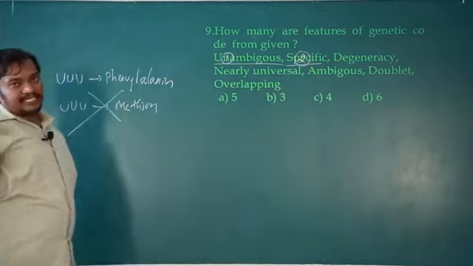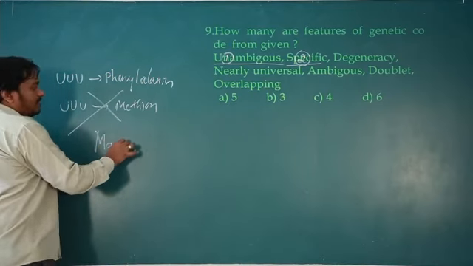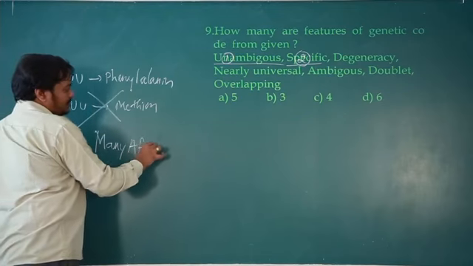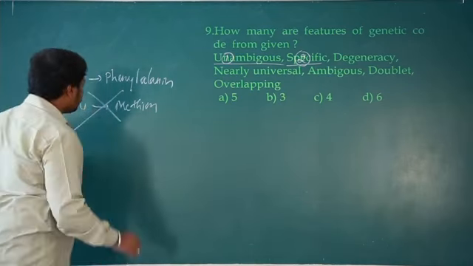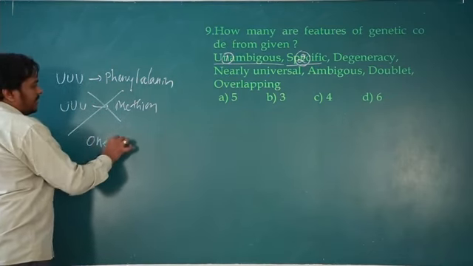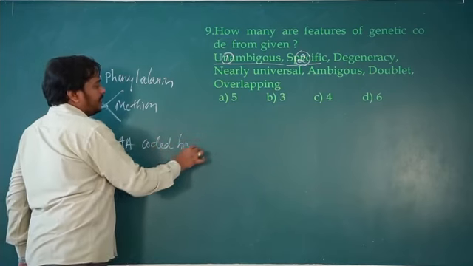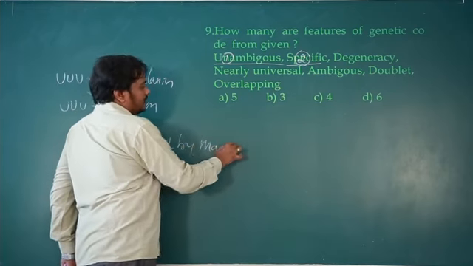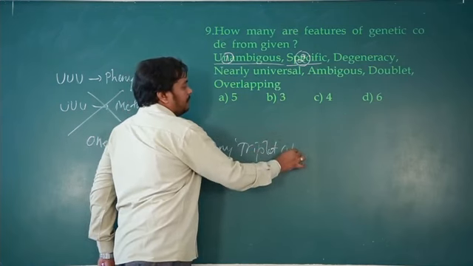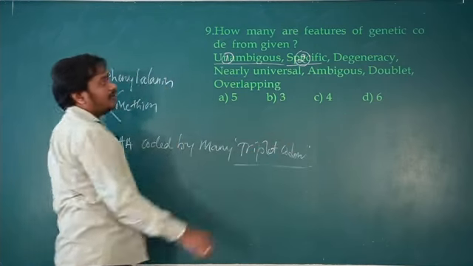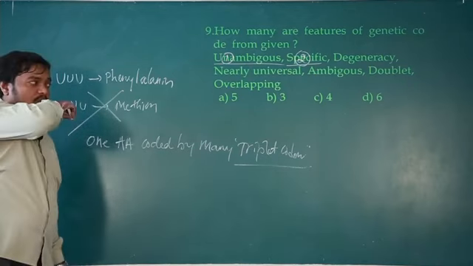Next, degeneracy. Degeneracy means one amino acid is coded by many triplet codons. ಅಂದರೆ ಒಂದು ಅಮೈನೋ ಆಸಿಡ್ ಮಲ್ಟಿಪಲ್ ಕೋಡಾನ್ಸ್ ಇಂದನೂ ಕೋಡ್ ಆಗಬಹುದು.